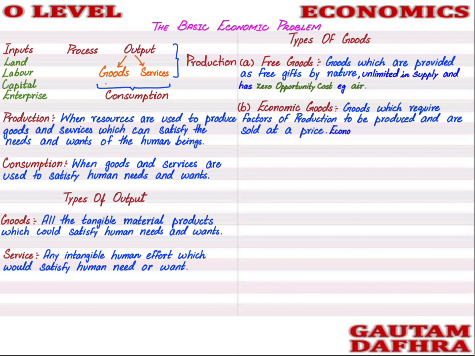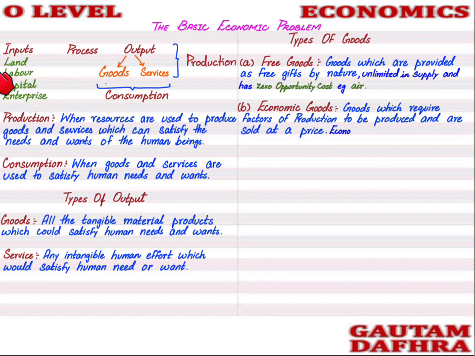We have already understood the factors of production: land, labor, capital, enterprise. Anything which requires these inputs to be produced is sold at a price. Why is it sold at a price? Because when the producer puts in these factors of production, the producer would have to bear some cost.